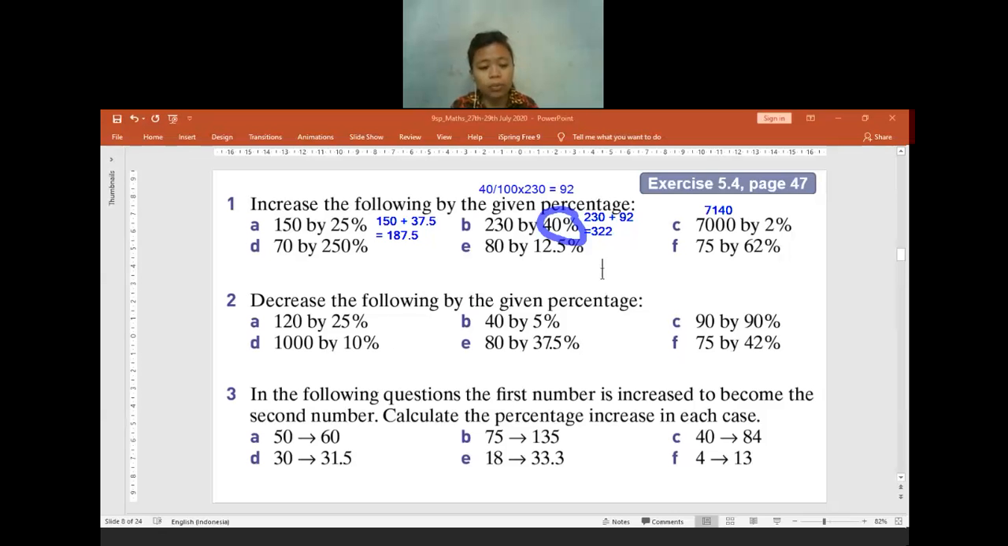Increasing 70 by 250%. How many will it be? 245. Are you sure? Yeah, 245. Okay. Sorry, I miscounted. Is there anyone who has a different answer or is confused about getting 245? No? Okay. If no one is confused, I will move to question E. Increase 80 by 12.5%. How many will it be?